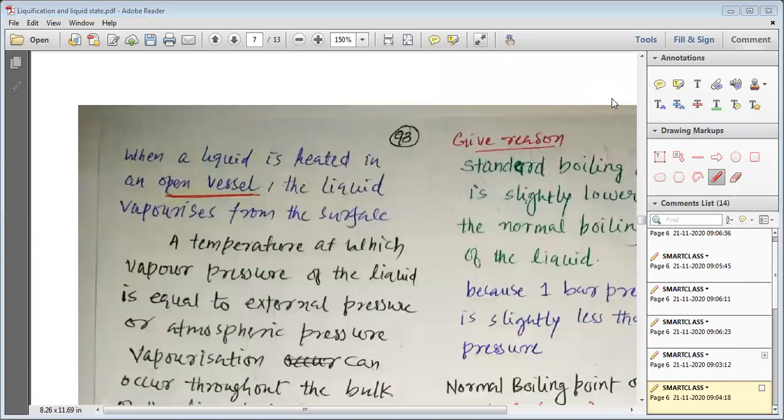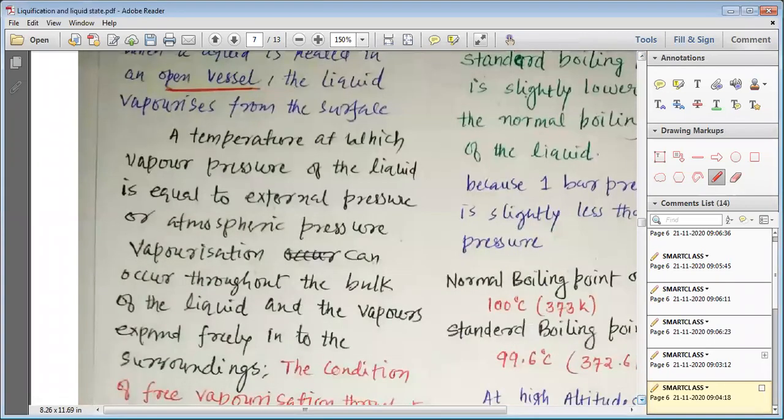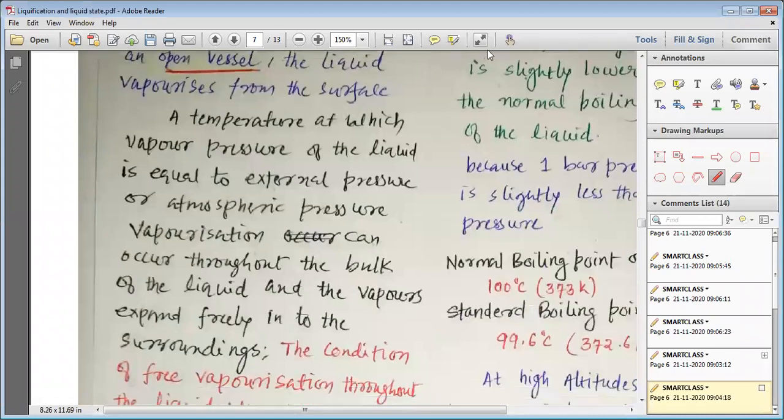When we heat the liquid in an open vessel, my dear students, the liquid vaporizes and the vapor goes outside the surface. This vapor pressure at some time becomes equal to the outside pressure, or the external pressure. When the vapor pressure is equal to the external pressure, or 1 atmospheric pressure, at that time vaporization starts from the bulk even. So this is the surface.